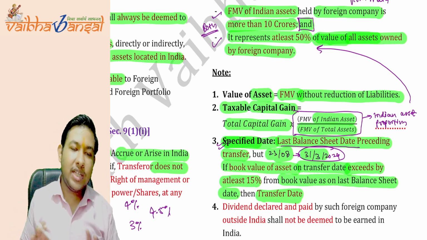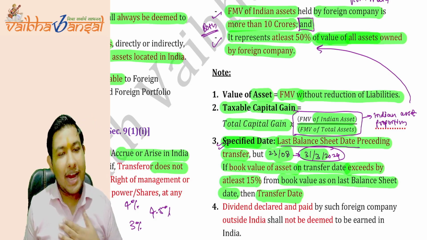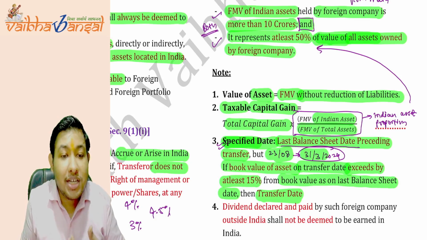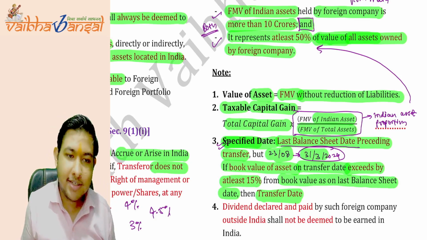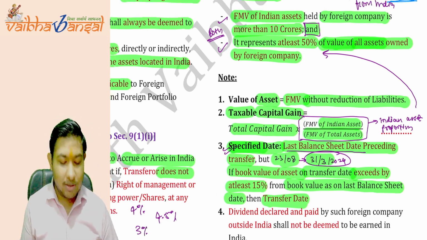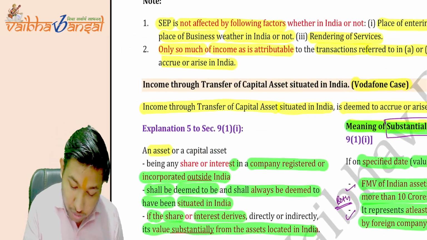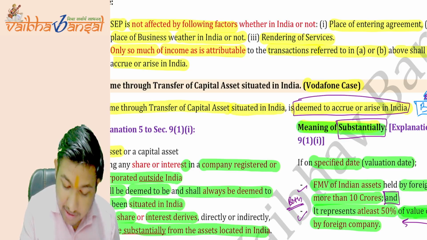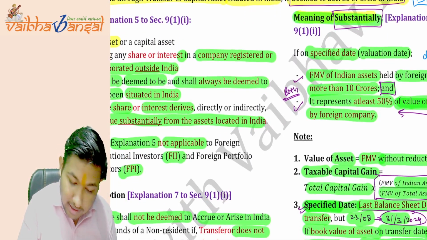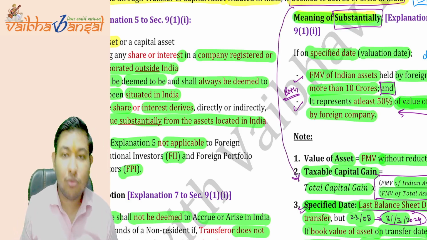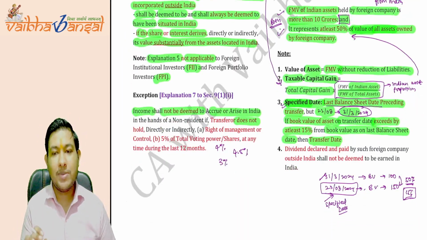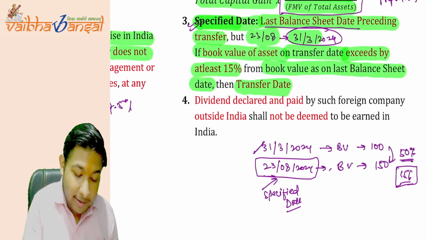Just multiply it with the total capital gain. We will get the Indian capital gain, the capital gain which is derived from Indian assets. That is what is deemed to accrue or arise in India. This capital gain must be deemed to accrue or arise in India. Is this point clear? This point is very much clear to you all now.